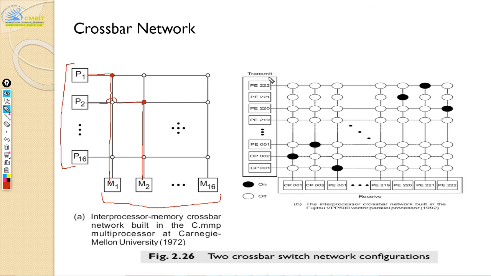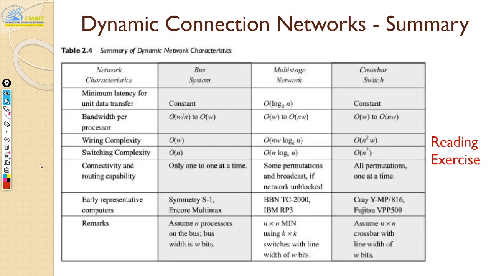The other configuration is where all the elements, senders and receivers, are the same, so you don't differentiate between senders and receivers, and then you establish these connections. So that's the other variant. Essentially they are both the same. Any questions on this, guys? So this is your crossbar network. I think that brings us to the end of this topic, the dynamic connection networks.